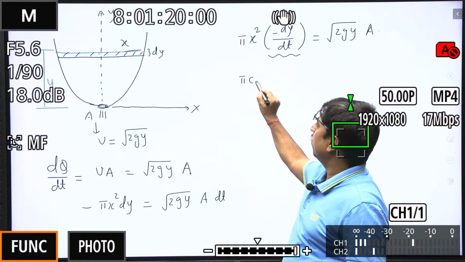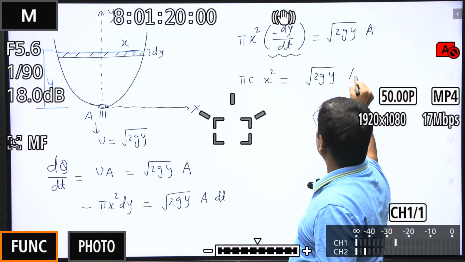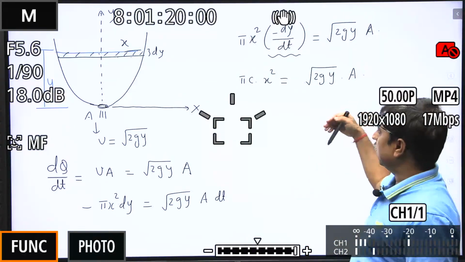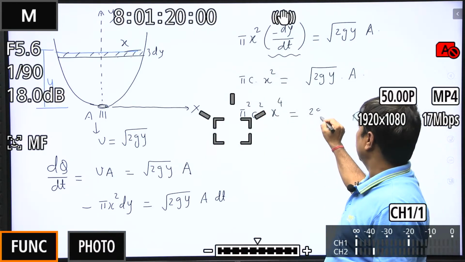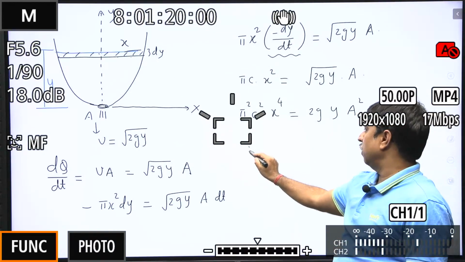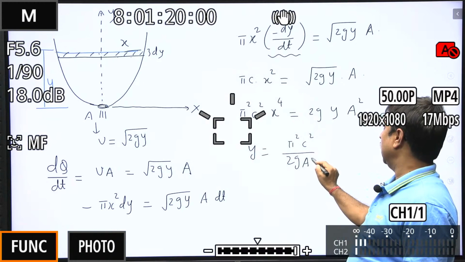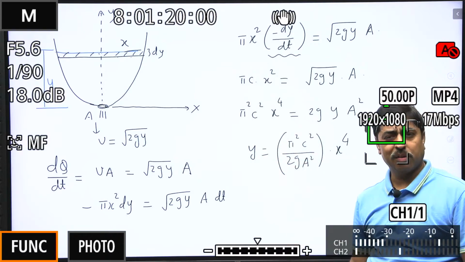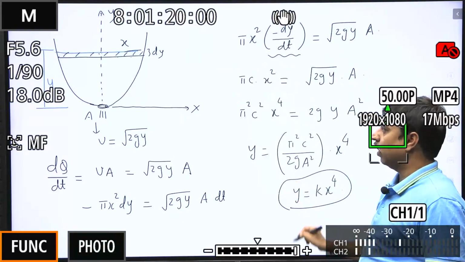So pi into c into x square is root 2gy into a. Isn't it? If I just square it, this is like this. So y is equal to pi square c square by 2g a square into x raised to the power 4. Now this whole thing inside the bracket is a constant. So y is some constant into x raised to the power 4. This is the equation you are looking for.